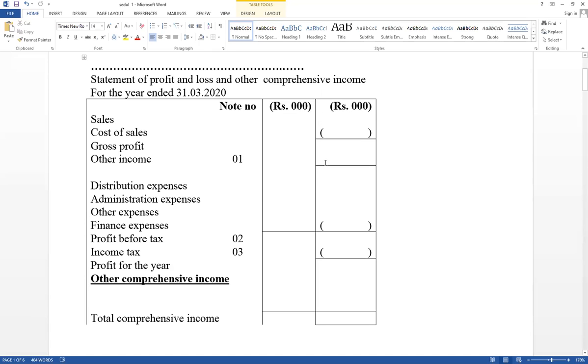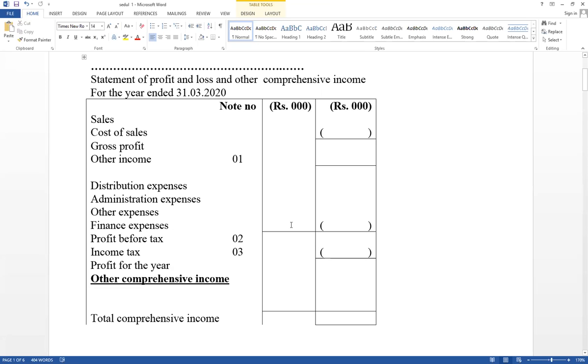First, try to get a rough idea. Then expenses, distribution expense from the beginning. Cannot be written here as sales and distribution. Only distribution expense. Administration expense. Other expense. Finance expense. We cannot show those details here. You have to prepare a separate working for that. You have to prepare distribution expense workings. Its total value should be included here. These have to be prepared separately in workings, and the total is what we put here.